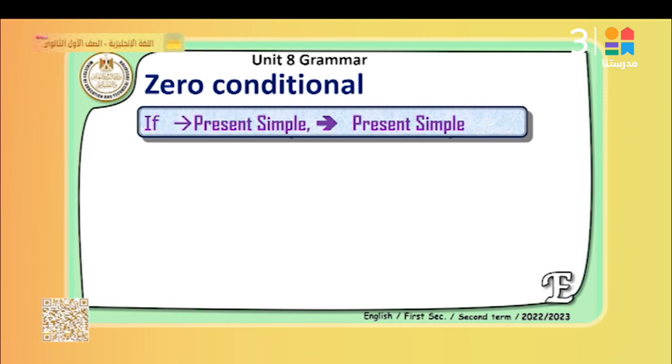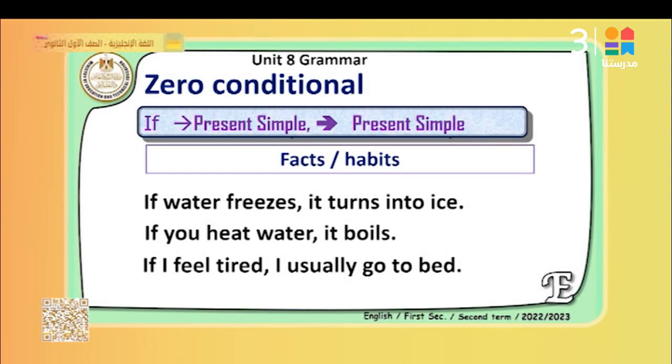We said that the zero conditional means we use if plus present simple. Present simple to express what? To express facts or habit. Like when we said if you boil water, it turns into steam. Or if water freezes, it turns into ice. This is a fact again. If you heat water, it boils. Again, this is a fact. If I feel tired, I usually go to bed. This is a habit. So when we wanted to express fact or habit, we use present simple, present simple. This is zero conditional.